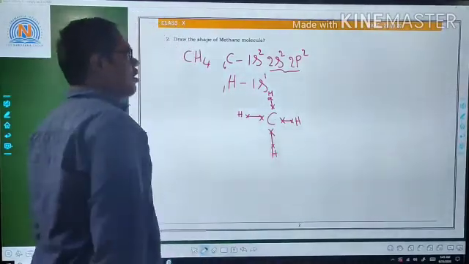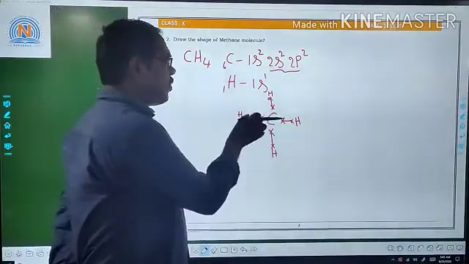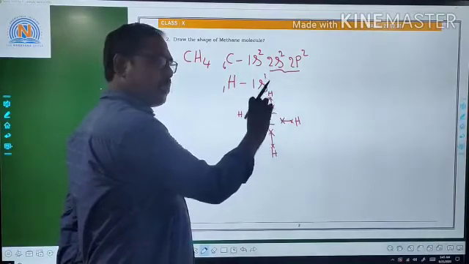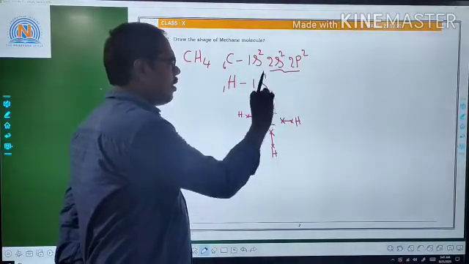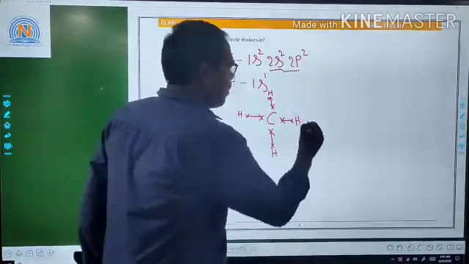This is the general structure of the methane molecule, but considering the repulsions between the electron pairs, the shape of the methane molecule comes like this.